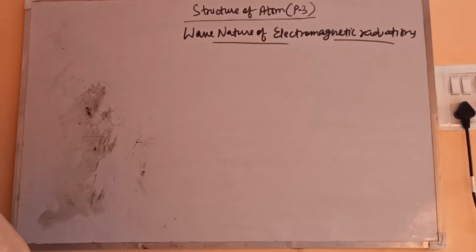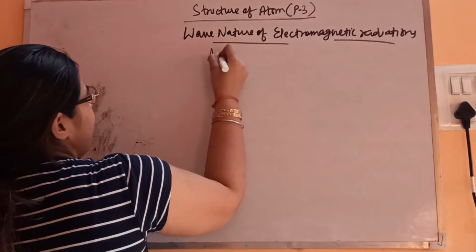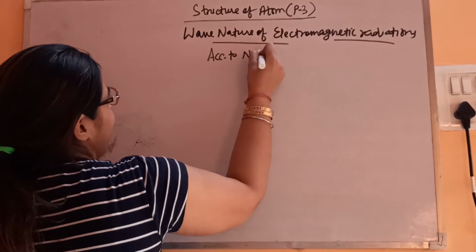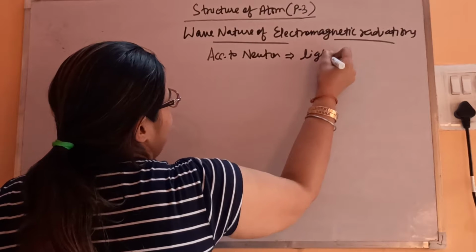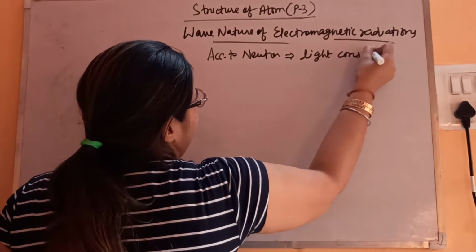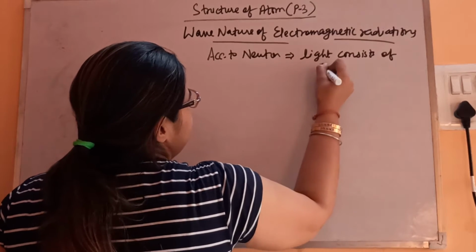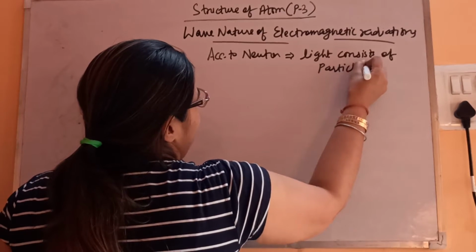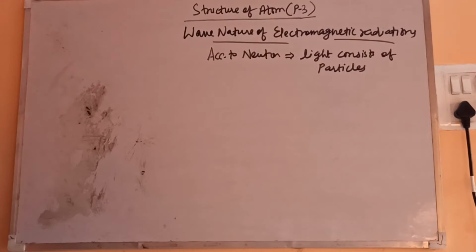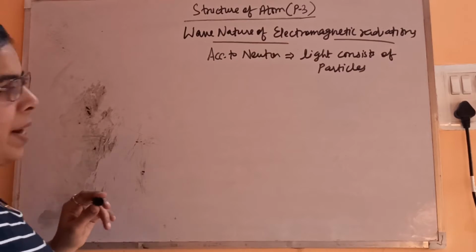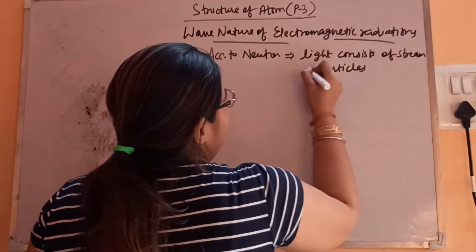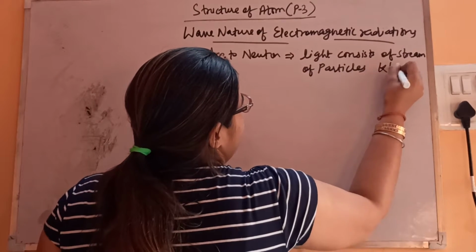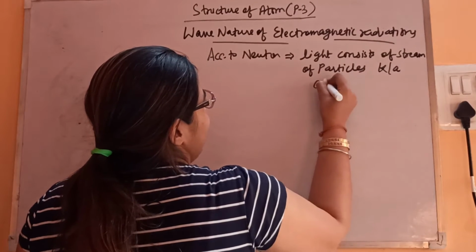So according to Newton, light consists of particles. Okay, light consists of a stream of particles known as corpuscles of light.